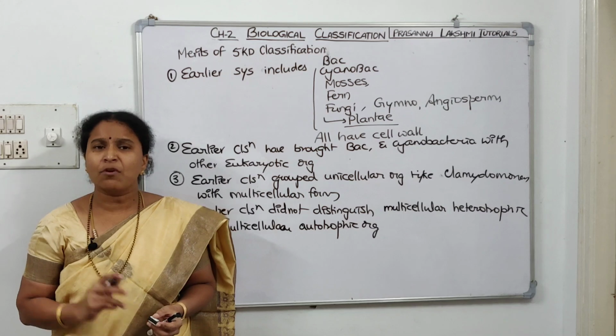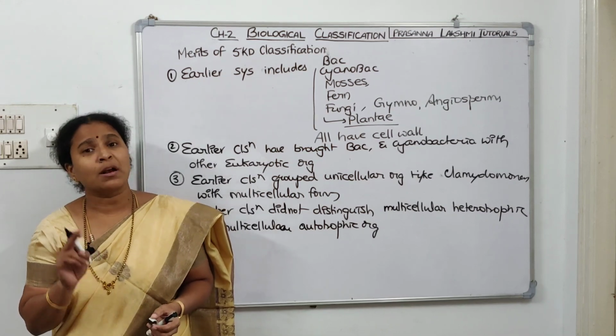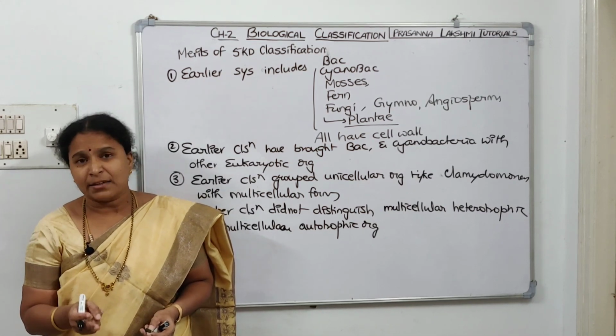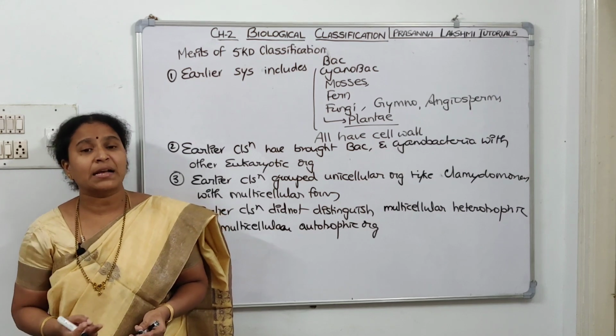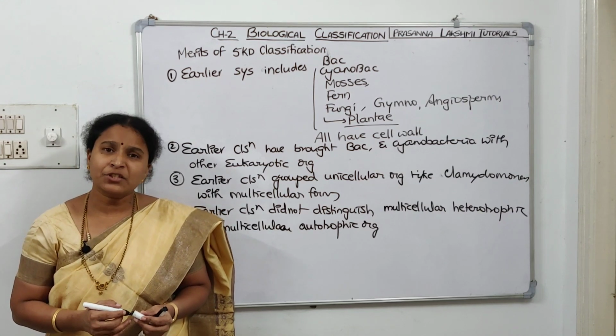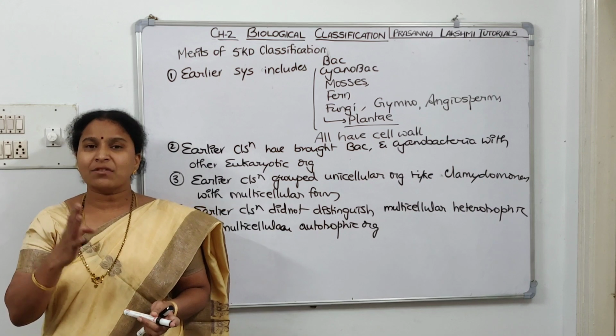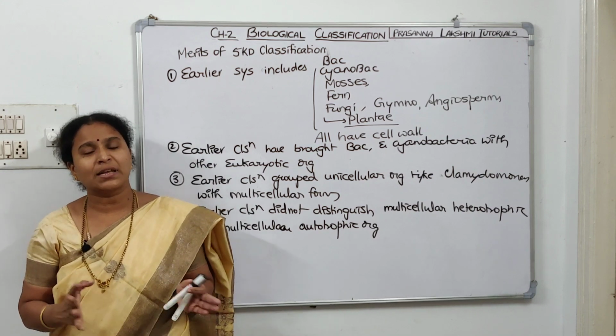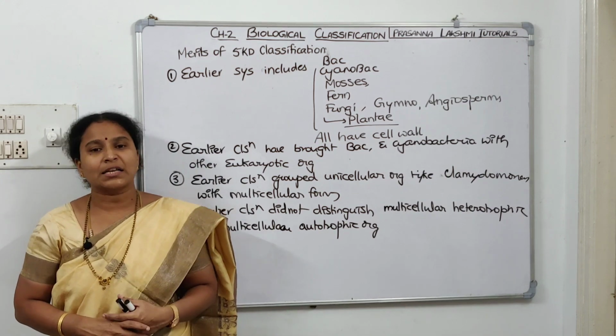When they checked the cell wall, they didn't even check its composition. Plant cell wall is cellulosic, bacterial cell wall is polysaccharides and amino acids, fungal cell wall is chitin. They didn't even check the composition. Just because an organism had a cell wall, they brought it under Plantae. If it didn't have a cell wall, they kept it under Animalia. This was the earlier classification.